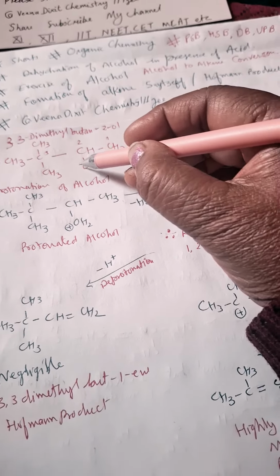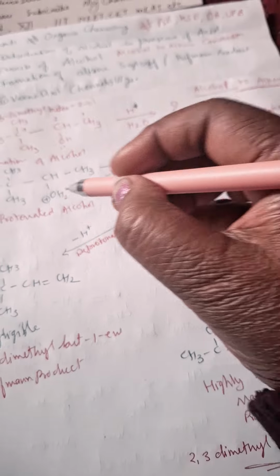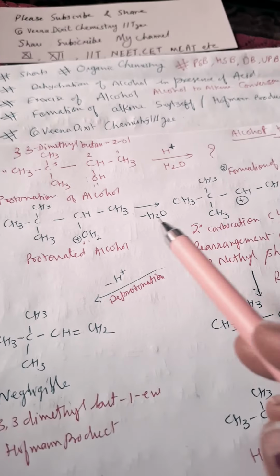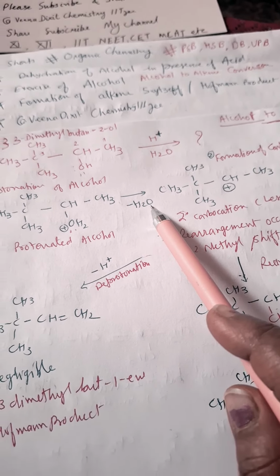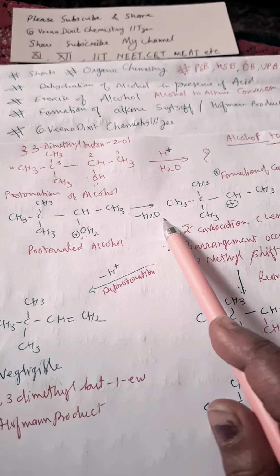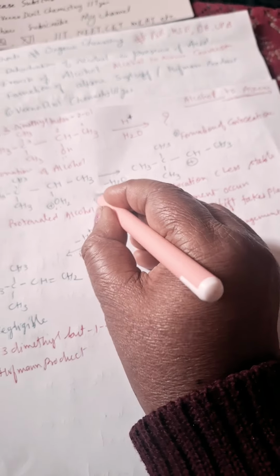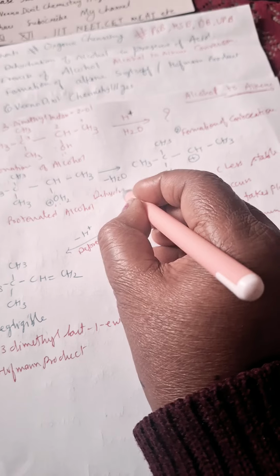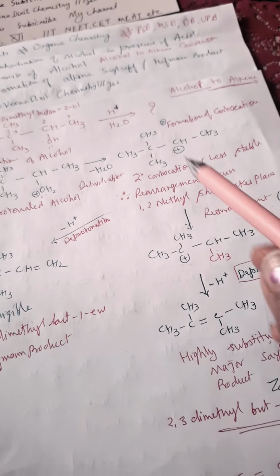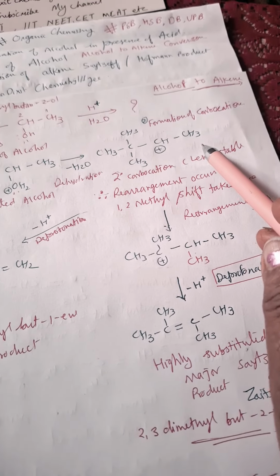Since OH has 2 lone pairs of electrons, it is protonated and we first get the protonated alcohol, and then water will be lost. Dehydration takes place and we will get a carbocation. So this is called dehydration. I have written this several times, so you write it yourself. Dehydration takes place and we will get this 2 degree carbocation.